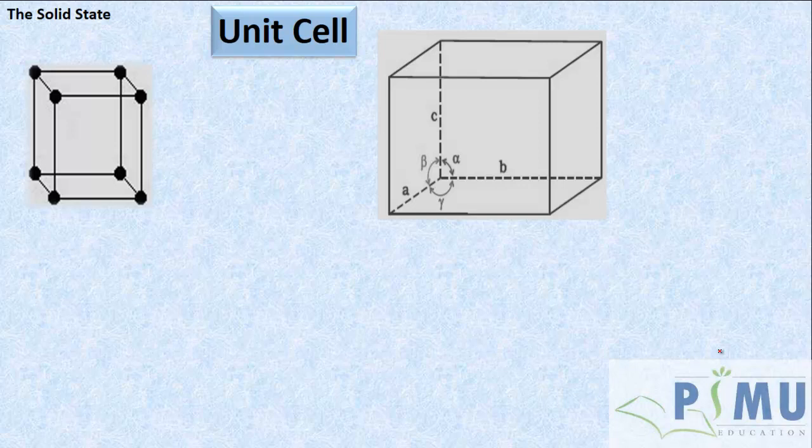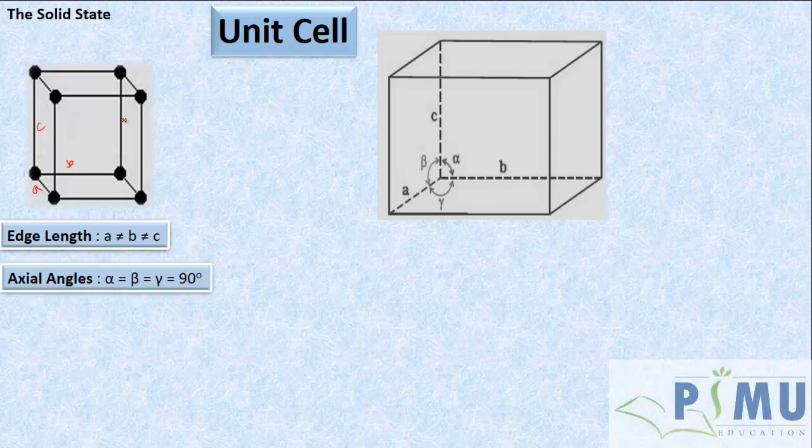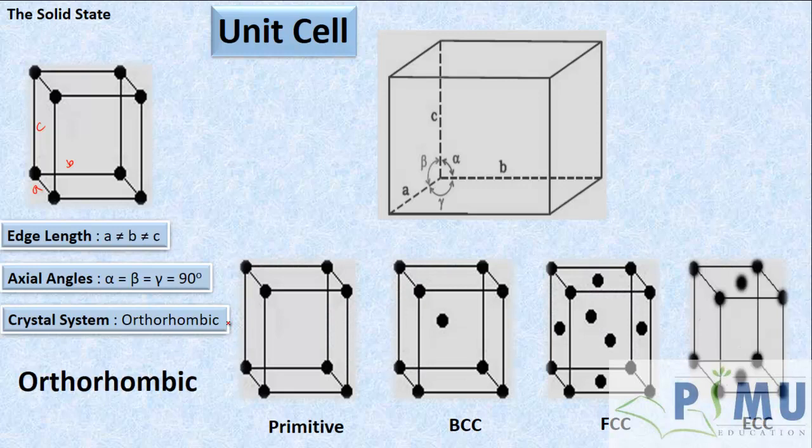Suppose in a unit cell, the edge length A is different from B and B is also different from C. They are not equal to each other, and the angles between them are the same, 90 degrees, but edge lengths are different. Then the structure of that unit cell is called orthorhombic. So in orthorhombic, all 4 types of unit cells are possible, that is primitive, body centered, face centered and end centered.